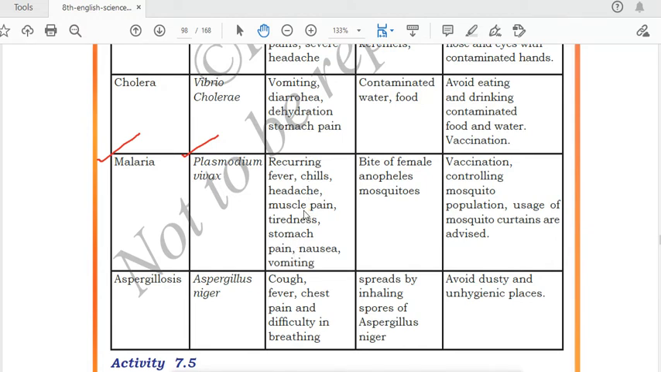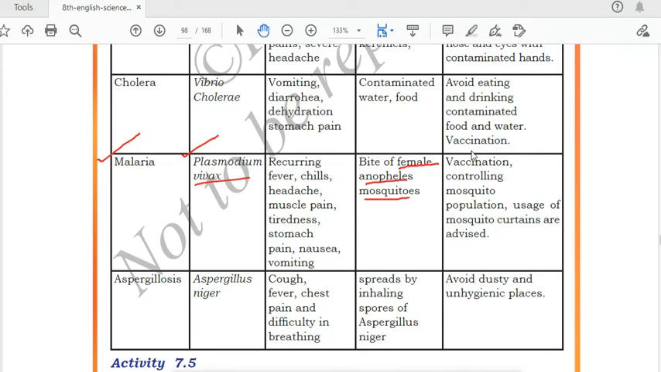2 to 3 symptoms you can remember for malaria, and it is caused by which microbe? Plasmodium vivax. This is very important. Plasmodium vivax. And how is it transmitted? How is malaria transmitted? Bite of Anopheles mosquito. This female Anopheles mosquito is the carrier of the disease. This mosquito will carry this Plasmodium vivax in its body, and if this mosquito bites any person, then that person will suffer from malaria. Bite of female Anopheles mosquito.